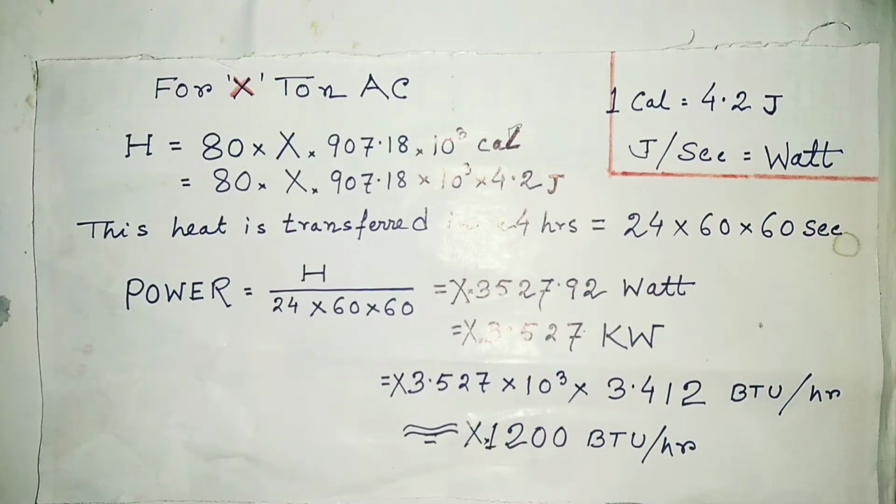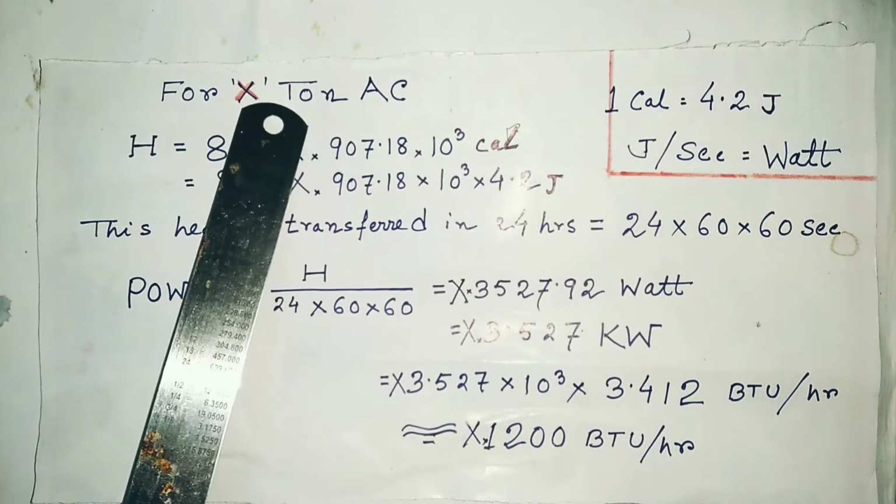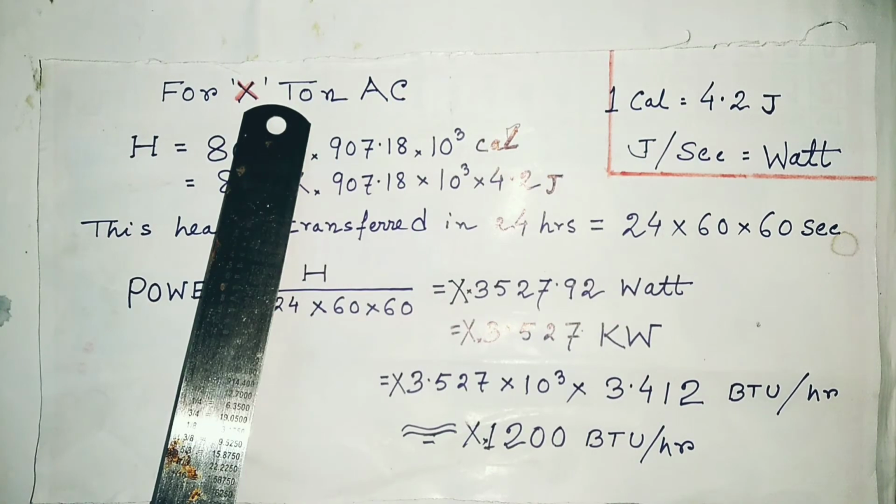Assume this is an X ton AC. So the AC in 24 hours transfers H amount of heat, and by this heat X ton of ice can be melted. This is the fundamental.